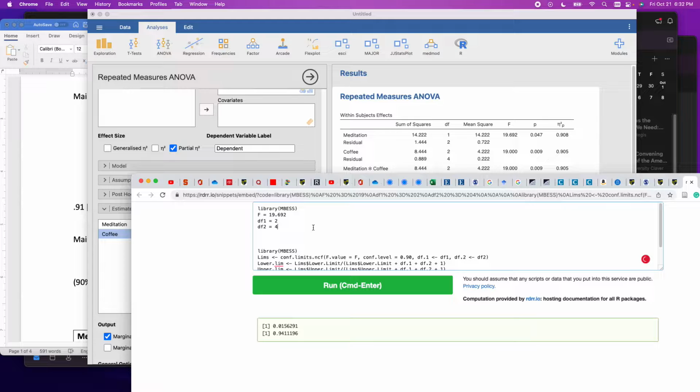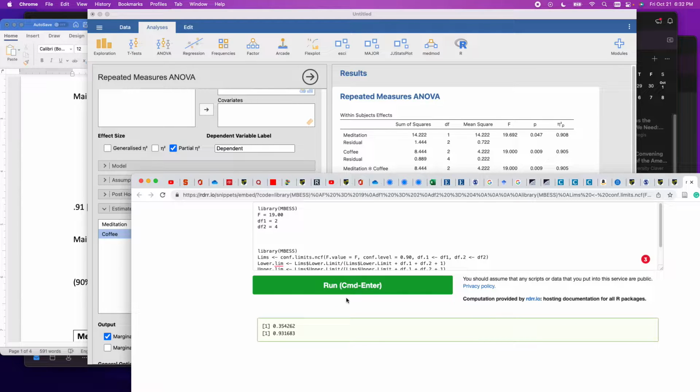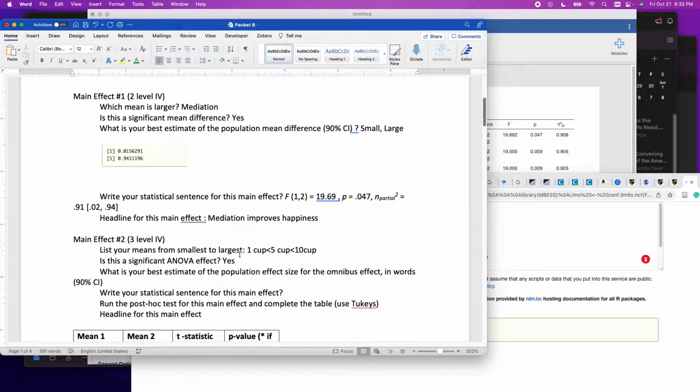All right. My F statistic is 19 exactly. And I run the command. That is between a large and a large effect. So, large and large.